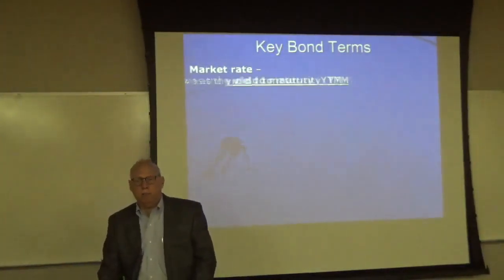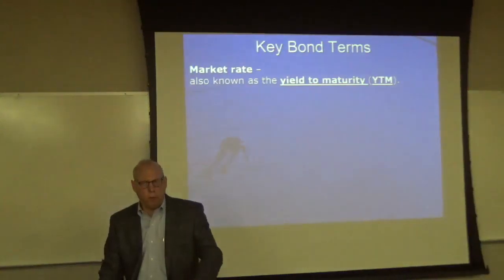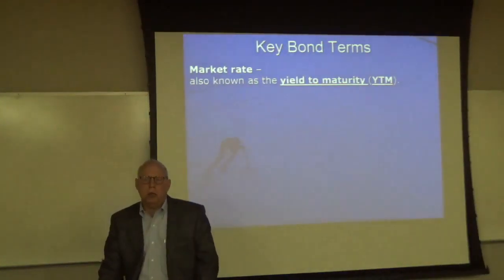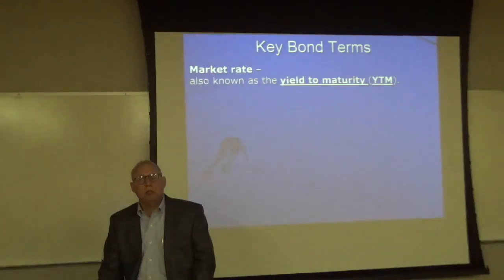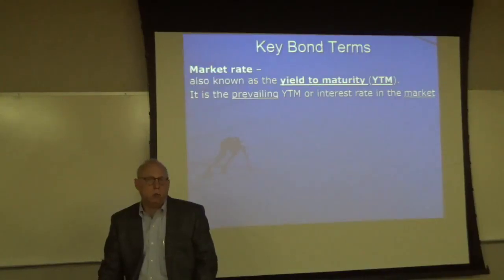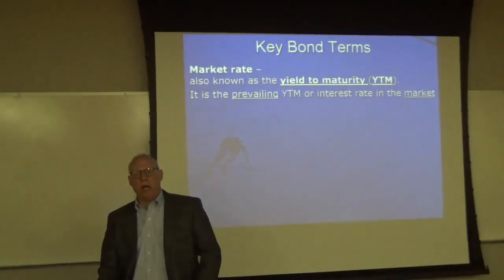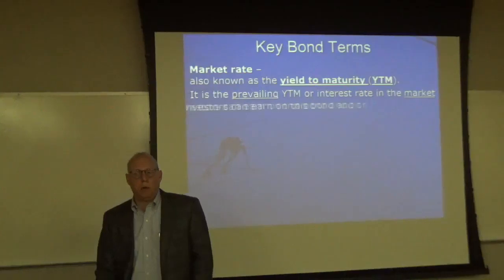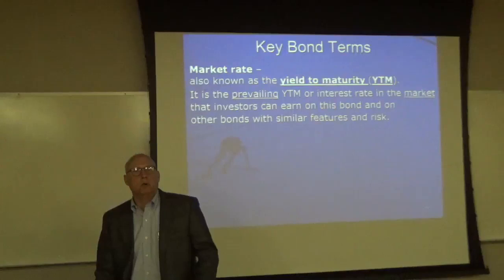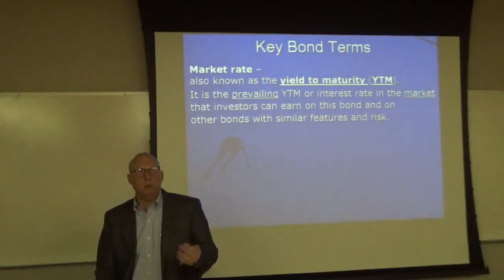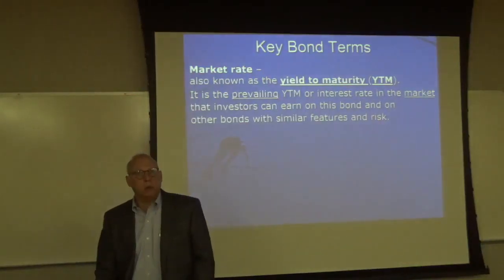All right, the market rate. This is different from the coupon rate, particularly after bonds are issued. Also known as the yield to maturity, what you would earn on your bond if you held it until it matures. It is the prevailing yield to maturity or interest rate in the market that investors can earn on this bond and on other bonds with similar features and risks. It is the prevailing rate of interest. When you're issuing a new bond, you want to know what the coupon rate should be. You look to see what the market rate is for similar bonds.